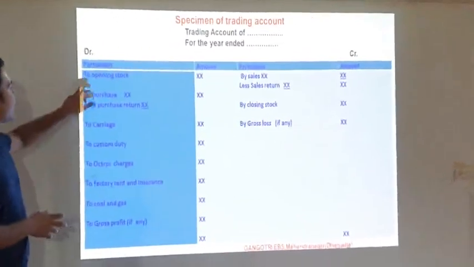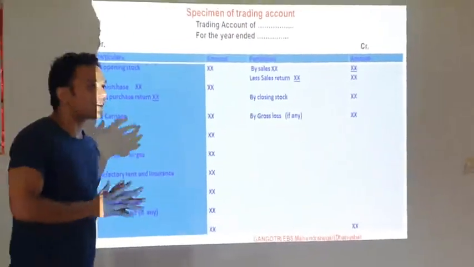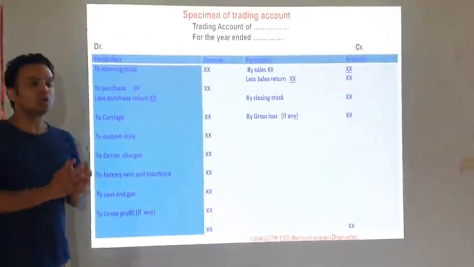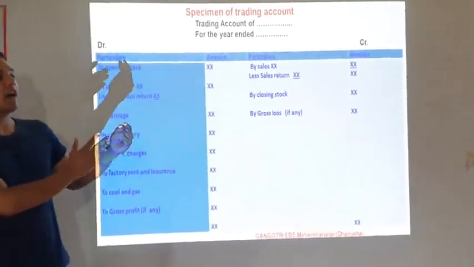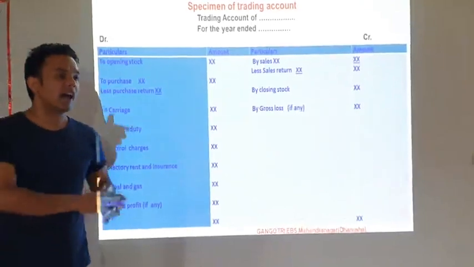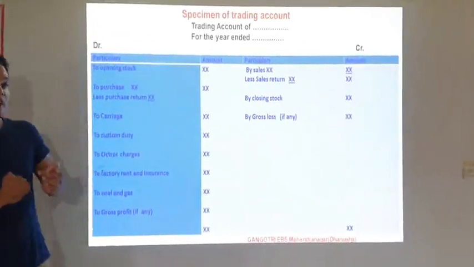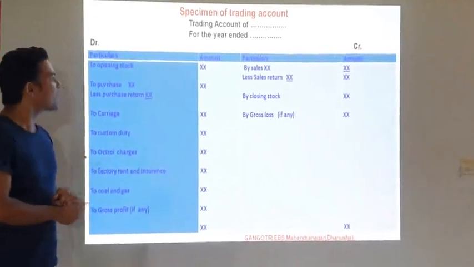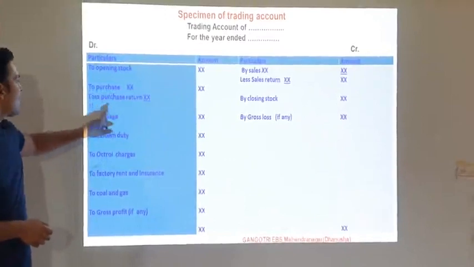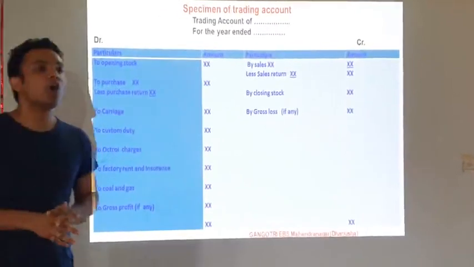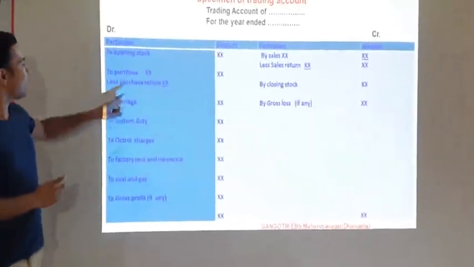Here, first of all, we record the opening stock. What do we mean by the opening stock? Those goods which remained unsold at the end of the previous fiscal year and brought forward to the current fiscal year are known as opening stock. And there are purchase expenses. If there is a purchase return, or we can say return outward, then that is deducted from the purchase.